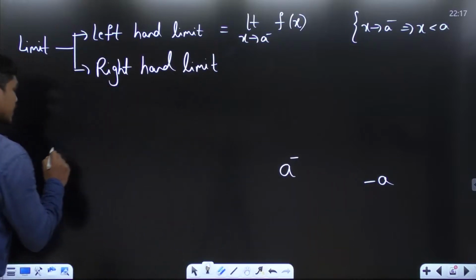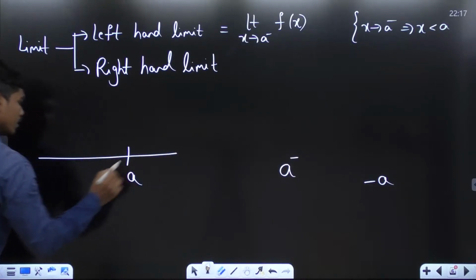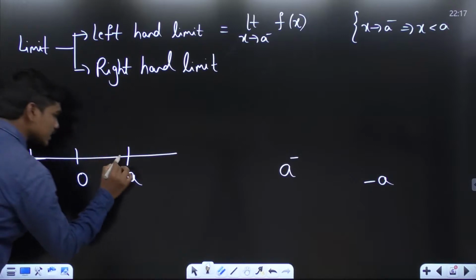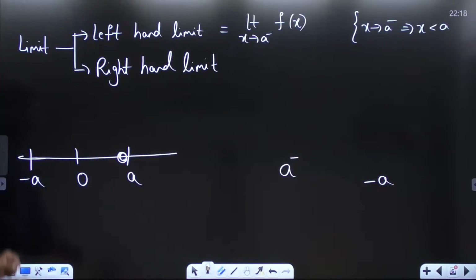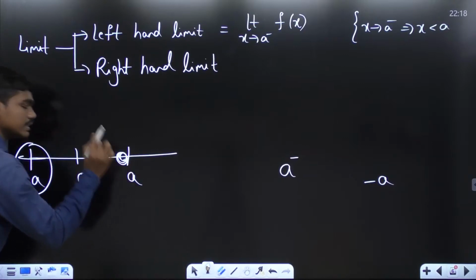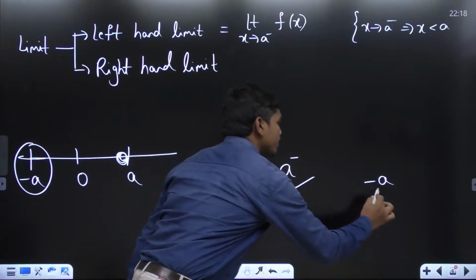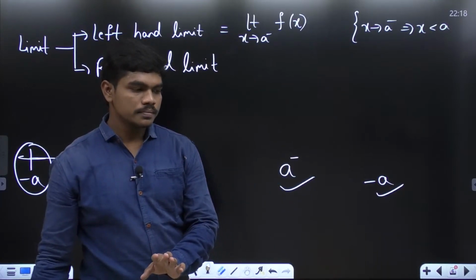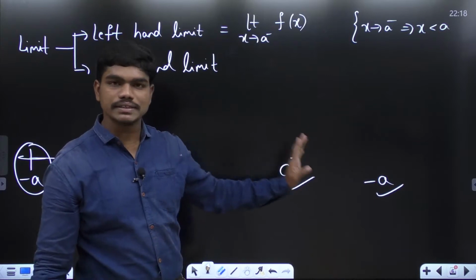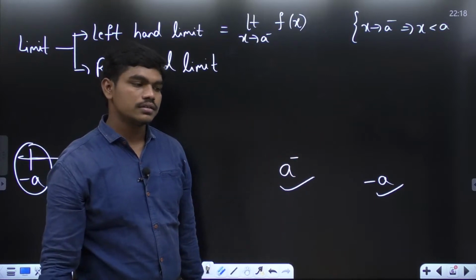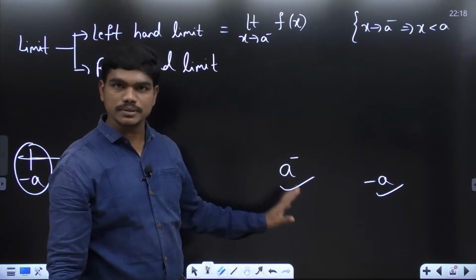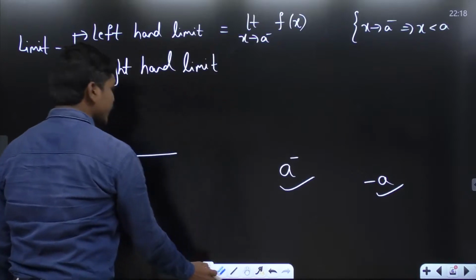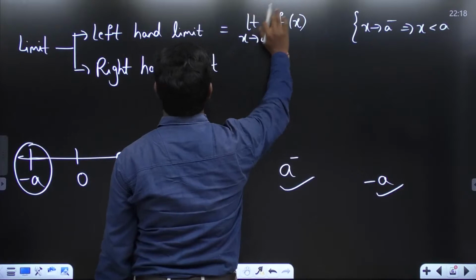Clear? For example, see here, if this is a, this is origin, then minus a will be somewhere here. But a minus will be somewhere here. Clear? This is minus a. A minus is somewhere here. Did you all understand the difference between these two, a minus and minus a? Is that clear to all of you? Please say, because this difference has to be understood clearly. Otherwise in exam you'll be substituting one for the other. Okay, so now if that is fine, this gives you the value of left hand limit.